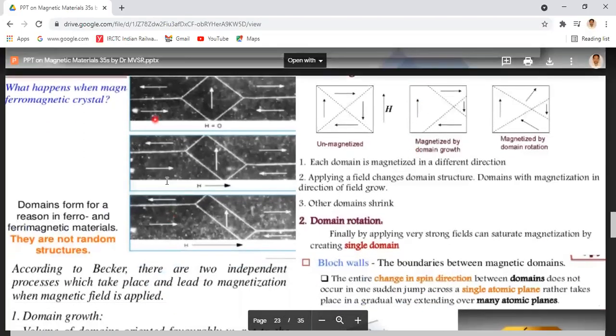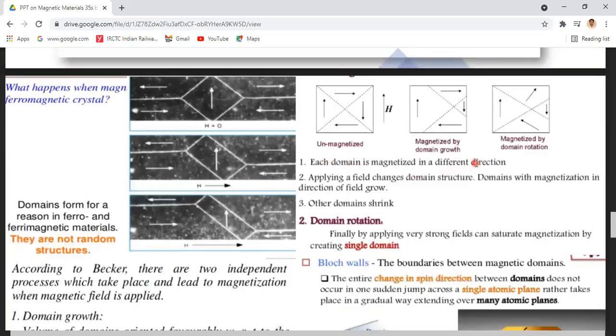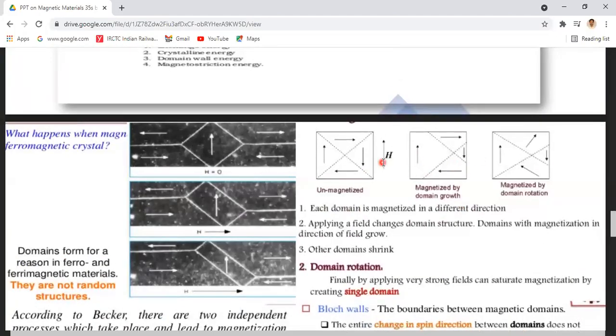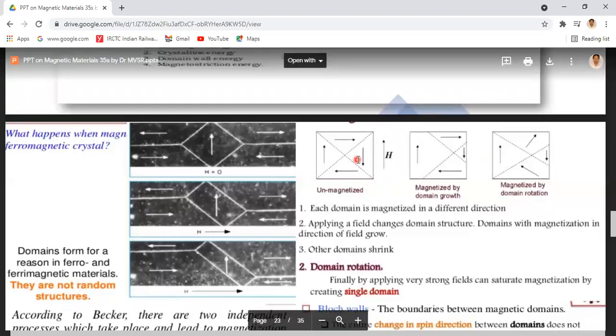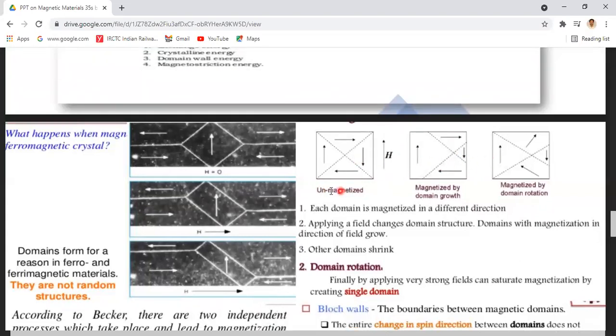That picture is also observed here. Each domain is magnetized in a different direction. Coming to this picture, these are the domains. This is unmagnetized because H is equal to 0. Whenever an external magnetic field is applied, say this is the first region, the direction of this domain is parallel to the direction of the applied magnetic field, so the size of the domain is increased.